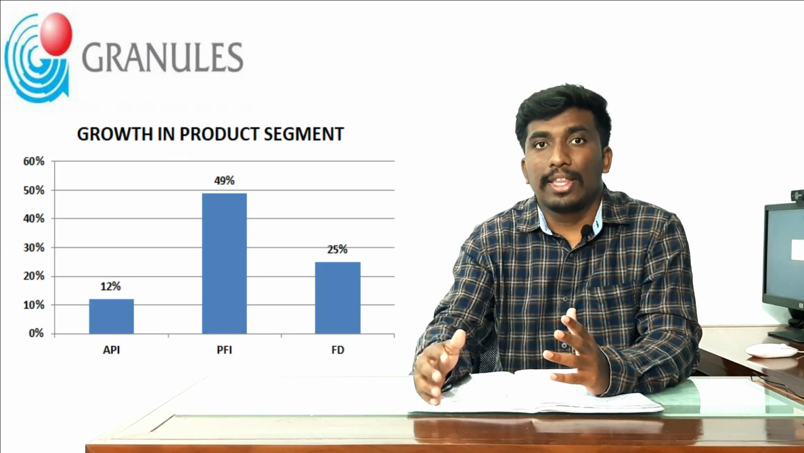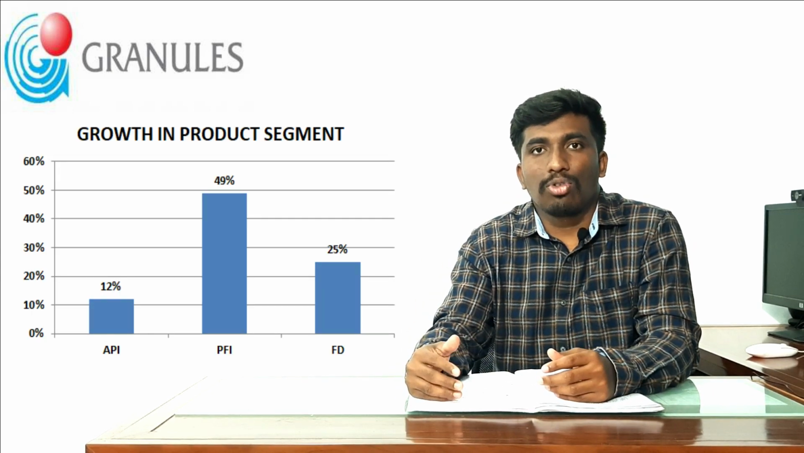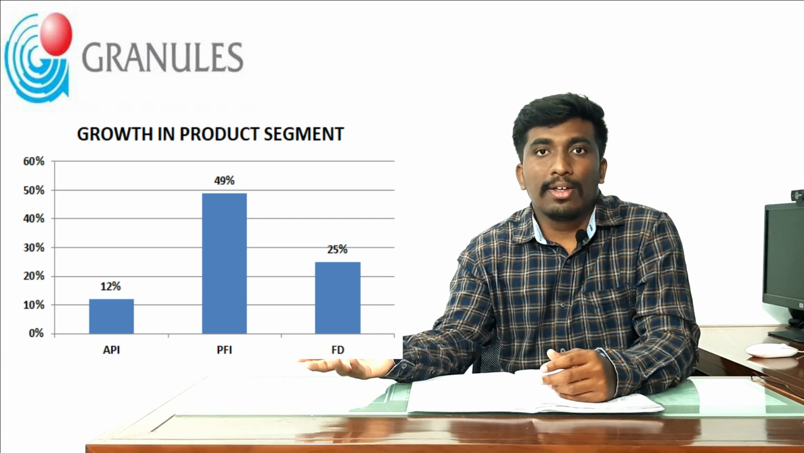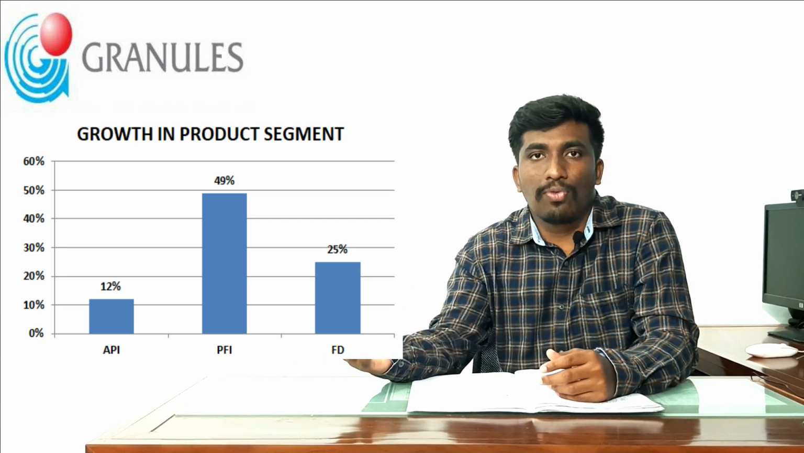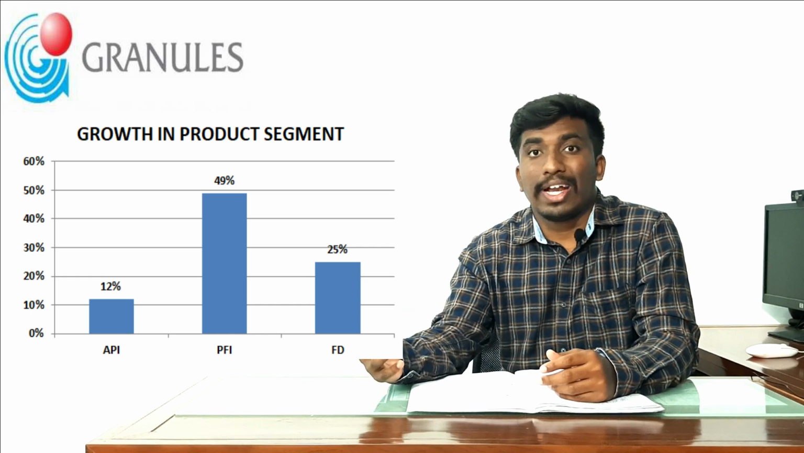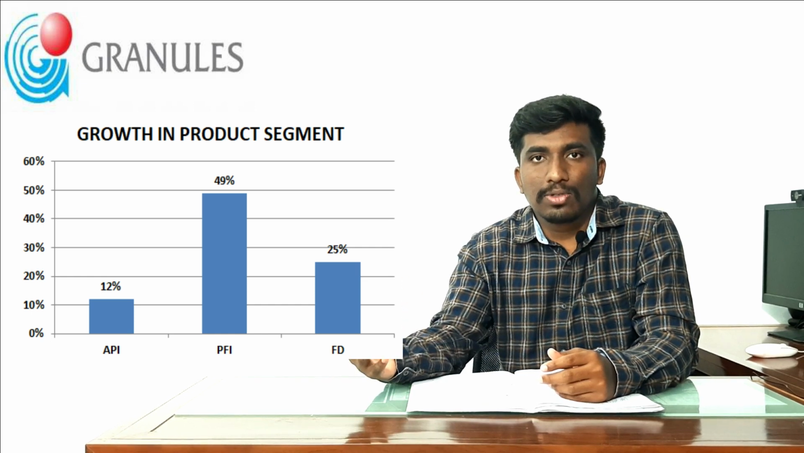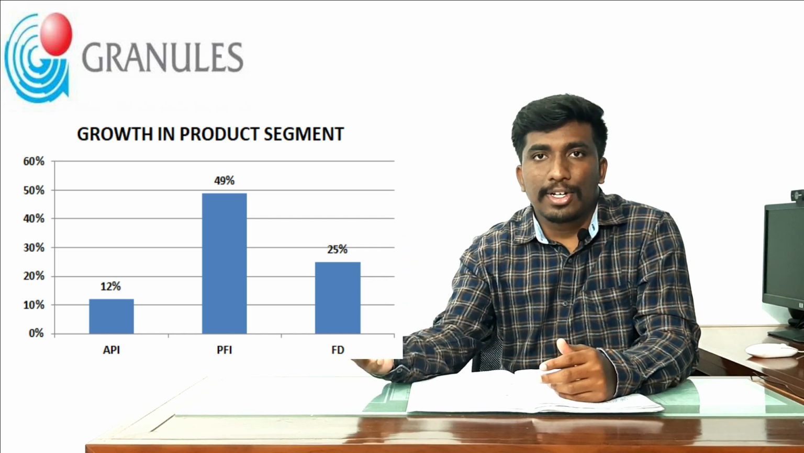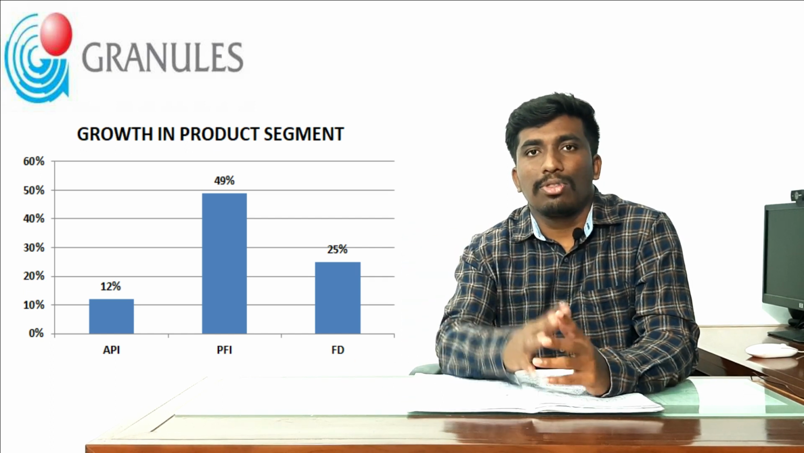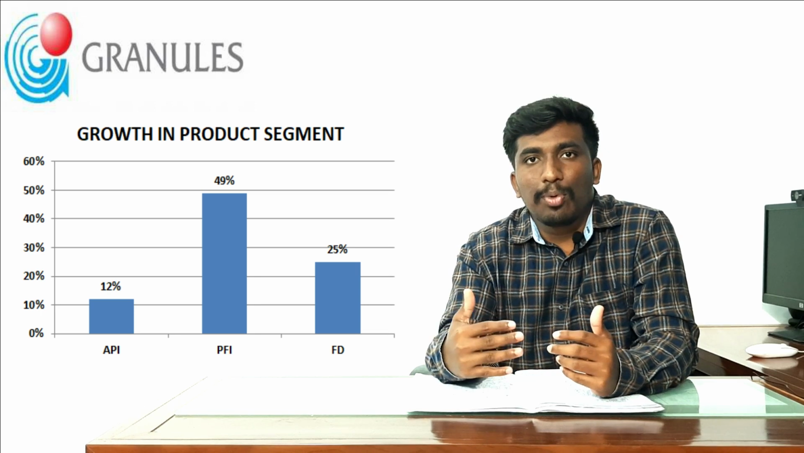So because of that, if the high margin is in the highest contributing product segments, that could actually result in good profits for the company in the coming years. Next, let us look at the growth in the segments of these three products. Firstly, APIs have given a growth of 12% year on year. Next, PFIs have given a growth of 49% year on year. It's very good. Next, finished dosage has given a growth of 25% year on year. So this is all about the growth of these three products.